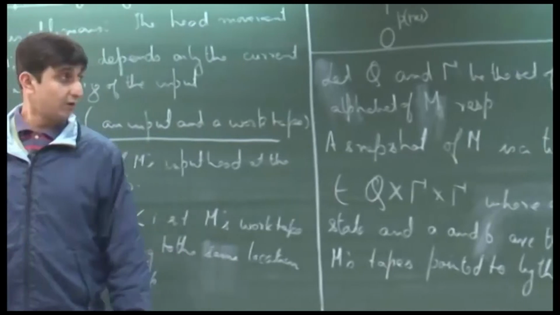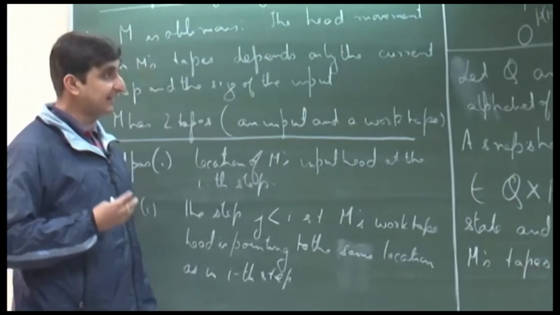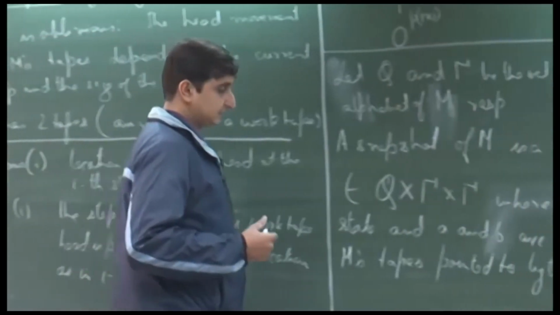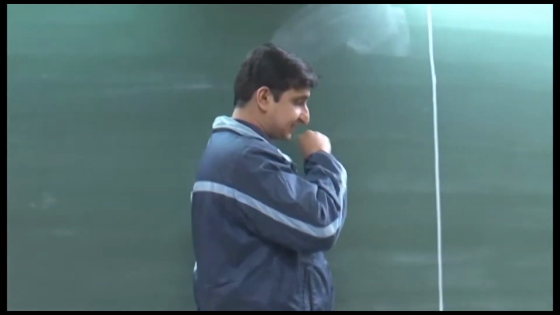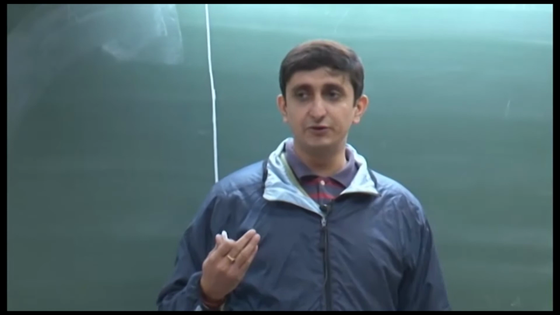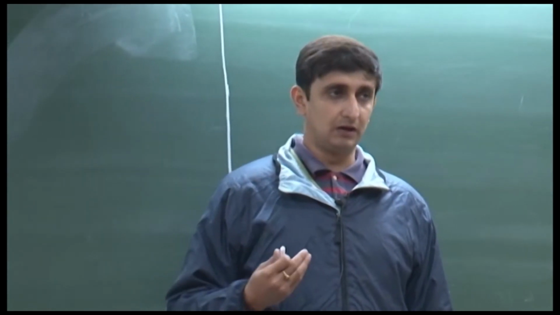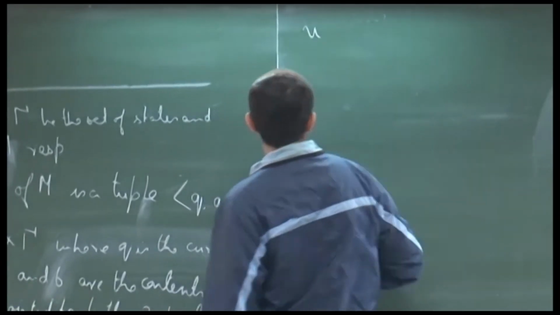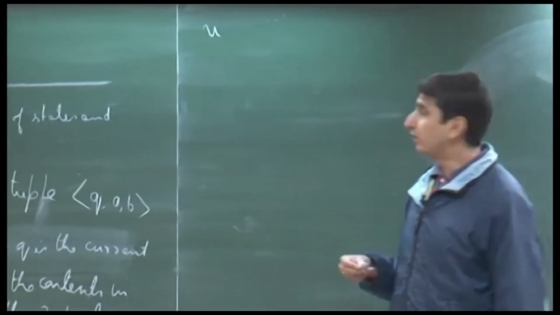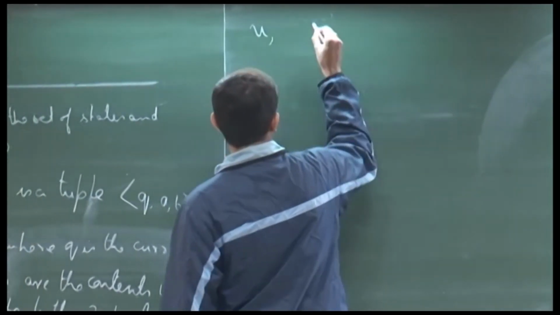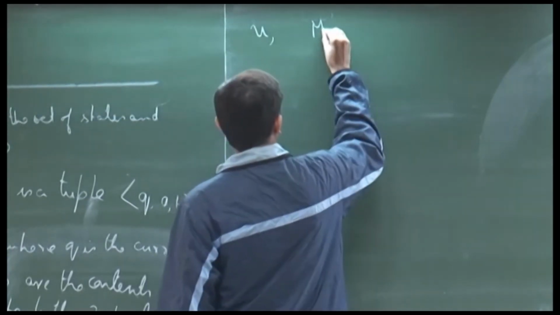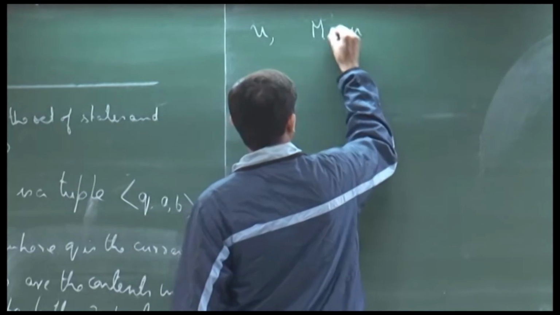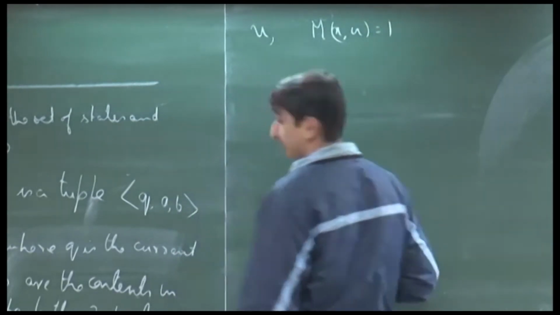Okay. So, now let us see what exactly we need to answer the following question. Suppose somebody presents to you a string u, which has the property that M of x comma u is equal to 1.